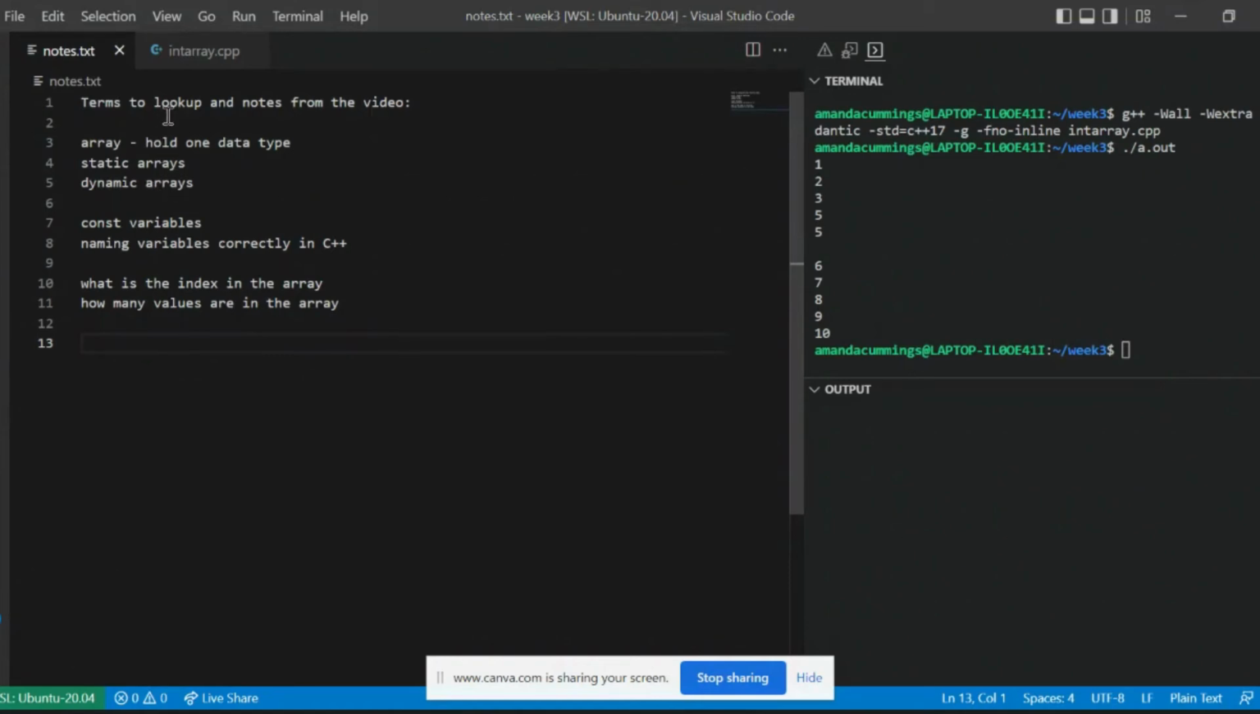As always, I made some terms to look up in notes from the video. So again, arrays can only hold one data type. Look into static arrays as well as dynamic arrays, const variables, naming variables correctly in C++. If you're not familiar, what is the index in the array and how many values are in the array? You should know that after this video. If you didn't catch on to that, rewatch the video. These are the two most valuable things you can gain when knowing what an array is and how it works. And also these ones too for down the road, going into OOP.